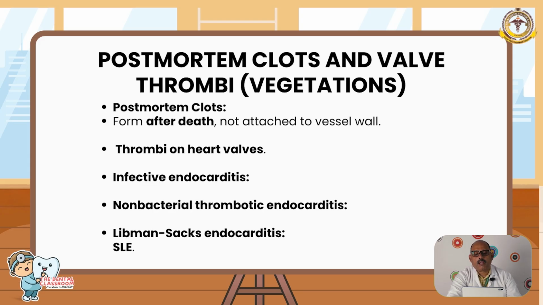Clots can also form after death, called post-mortem clots, and they can appear dark red in the lower part with a yellow chicken fat in the upper part, and these are not attached to the vessel wall. Fate of thrombus: it can either dissolve, propagate, go to a distant site, or organize and form small vascular channels.